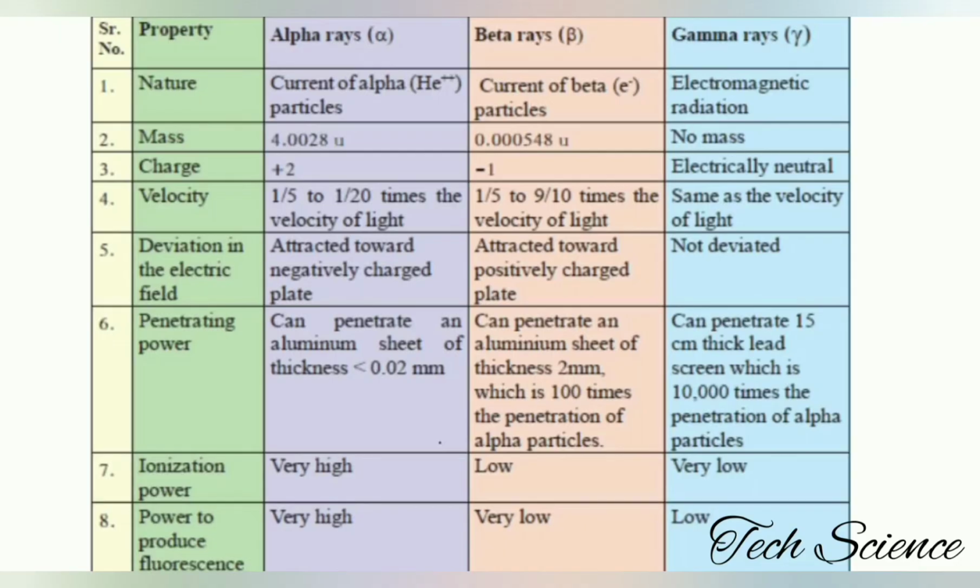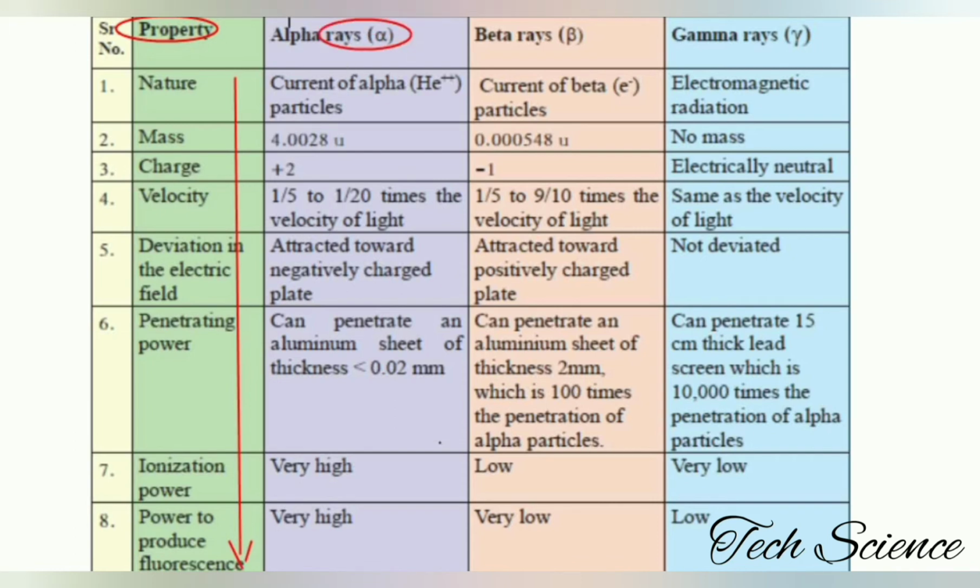Okay. Hello guys. Now this is the chart, a comparative chart for the alpha, beta, and gamma rays, where you find some differences between their properties like nature, mass, charge, velocity, penetrating power, and next the ionization power, etc. On the left hand side, we have all the properties, starting with the nature and ending with the power to produce fluorescence.